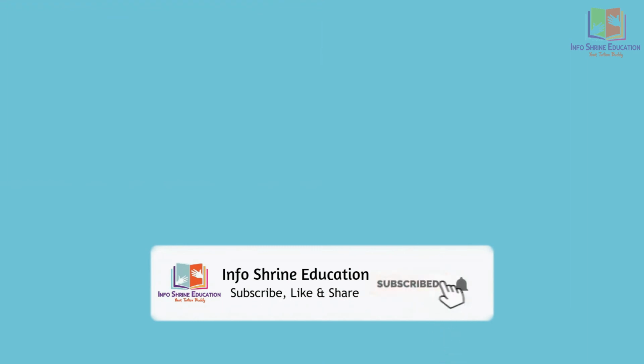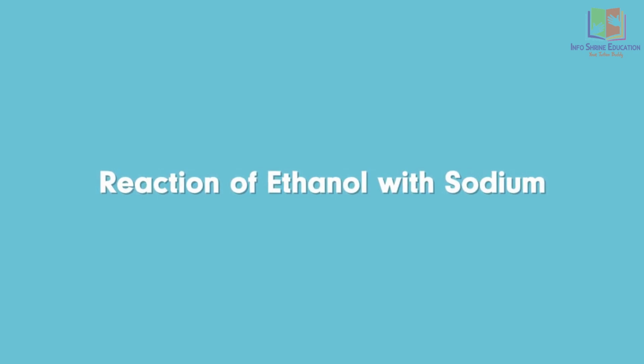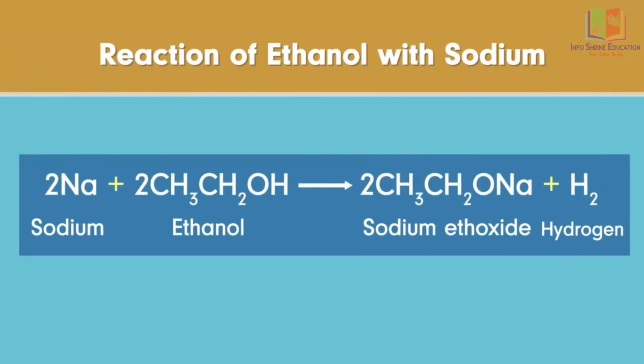How do you think ethanol will react with a strong metal like sodium? The reaction of ethanol with sodium can be represented somewhat like this. As we can see here, the ethanol molecule faces a loss of hydrogen. Also, a stable molecule of sodium ethoxide is formed.